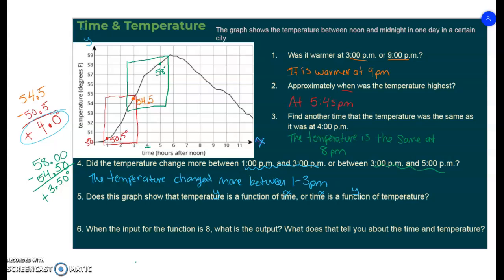Let's say I shout out, hey, you know what, the temperature outside right now is 54.5 degrees. Well, can you tell me specifically what time of the day it could possibly be? Could you tell me? No, absolutely not.